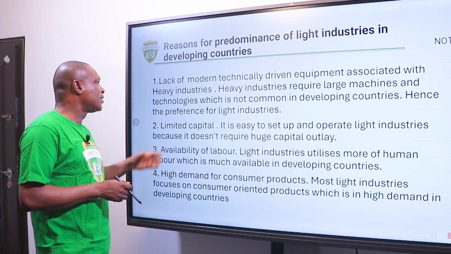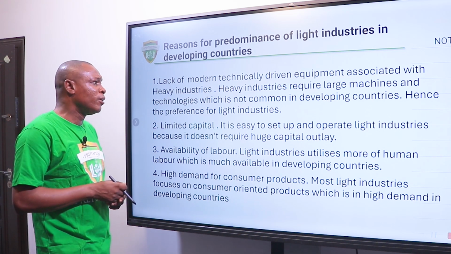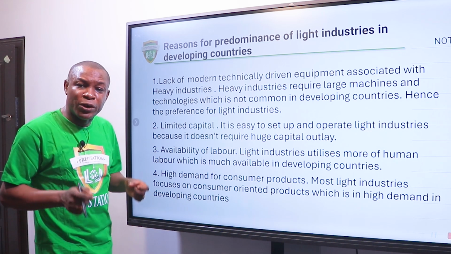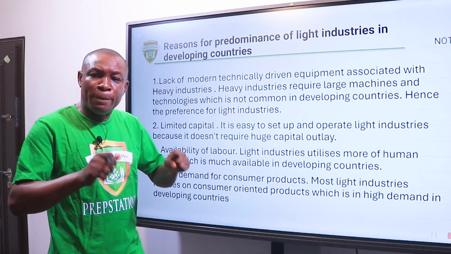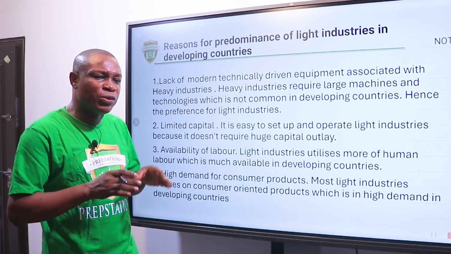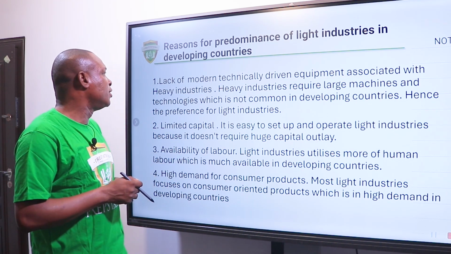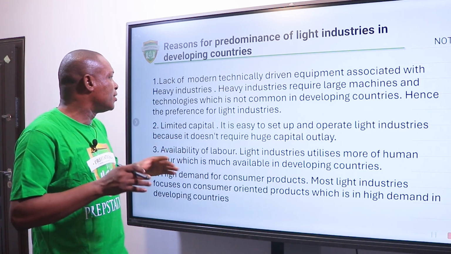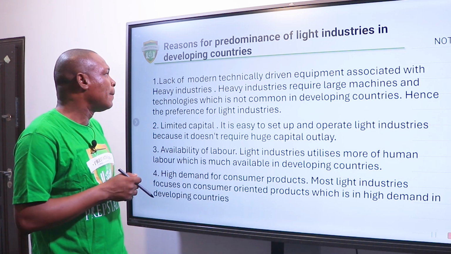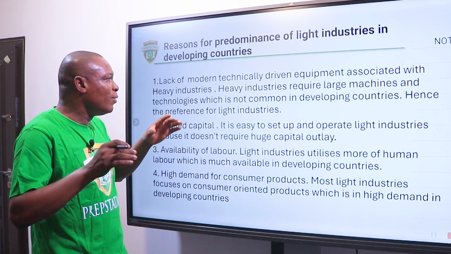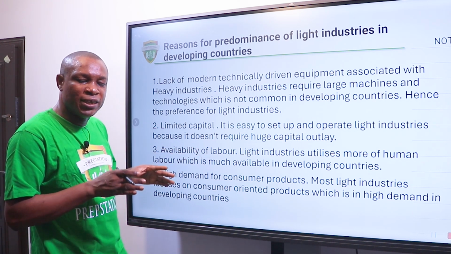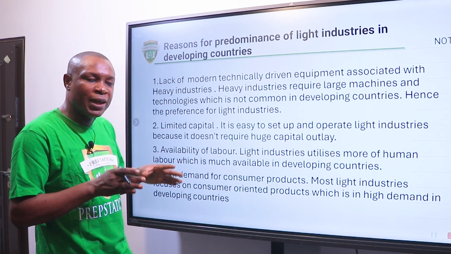Number one is lack of modern technologically driven equipment. Heavy industries require huge or complex machines, whereas light industry require simpler machines. So it is easy to acquire these simple machines. That's why we have the concentration of the light industries in tropical Africa.